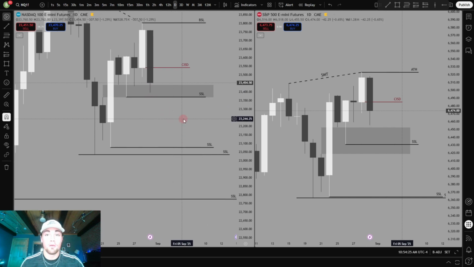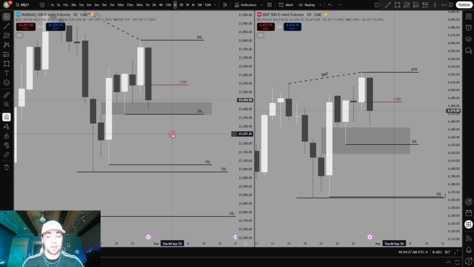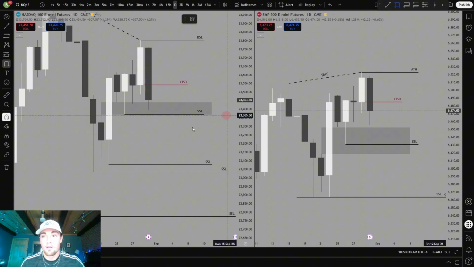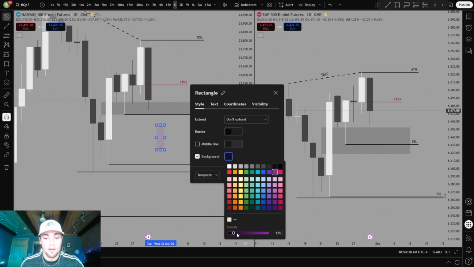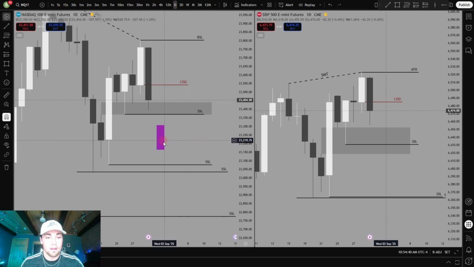If we want to move lower, which I won't know for sure, it depends on whether we displace through this candle. So let me show you what that'd look like. Let me just make this big like that. It'll be purple.